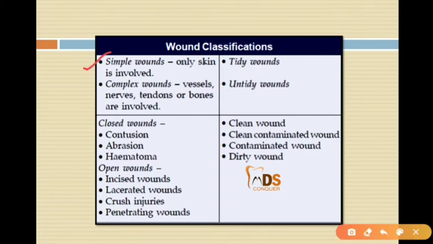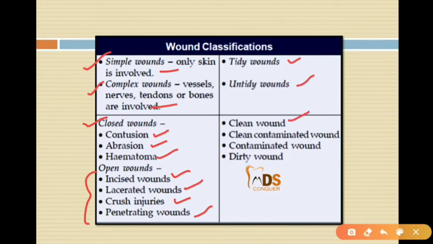Wounds may be simple wounds, which involve only the skin, or complex wounds, which means that along with the skin they may involve the vessels, nerves, tendons or bones. And the closed wounds examples include contusion, abrasion, hematoma. And there are open wounds like incised wounds, lacerated injuries, crushed injuries, penetrating wounds. And there are also tidy wounds and untidy wounds.